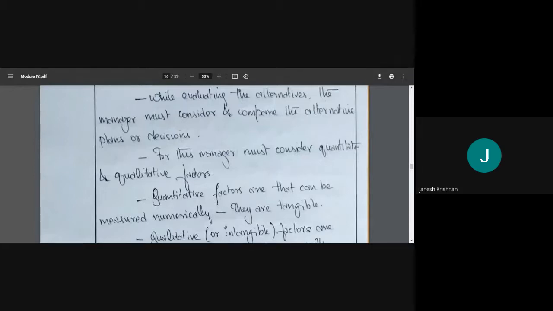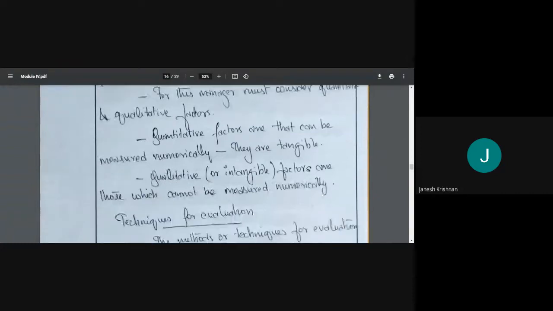You should not do limited analysis. If we have 10 alternatives, don't take 5, compare them and submit it. What you should do is compare all 10, then only decide, right? Then for this, the manager must consider quantitative and qualitative factors.